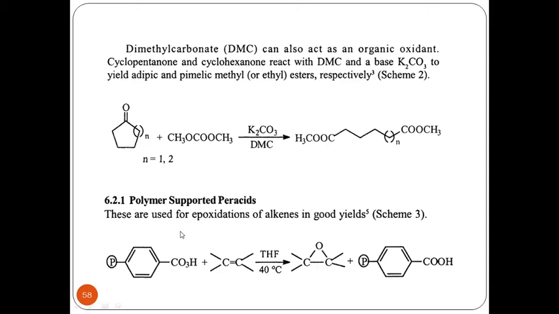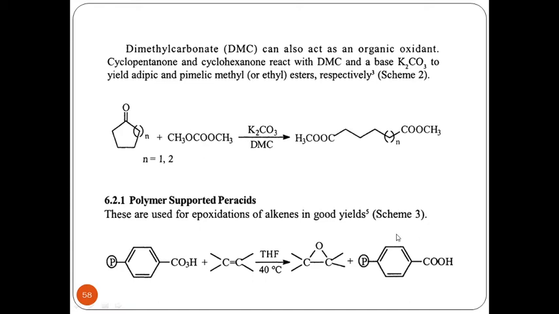Now, when I speak about per acids, we always look at H2O2 or metachloroperbenzoic acid. Such types of per acids have been utilized. H2O2 is not strictly a per acid, but hydrogen peroxide is not a biodegradable system and in turn it is going to cause some pollution, whereas metachloroperbenzoic acid has a harmful substituent like chlorine, which is again not biodegradable.